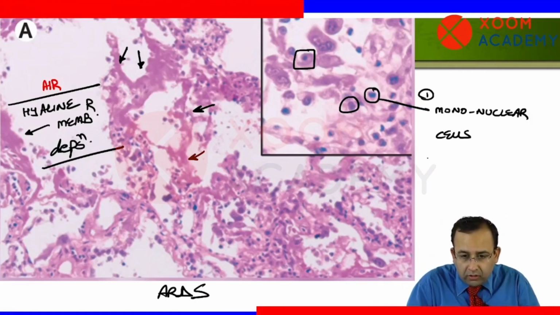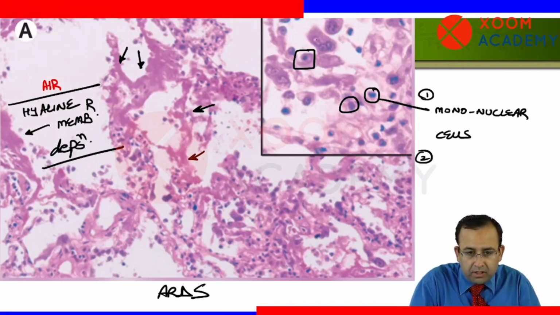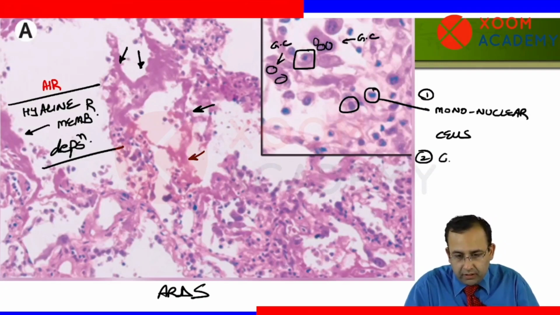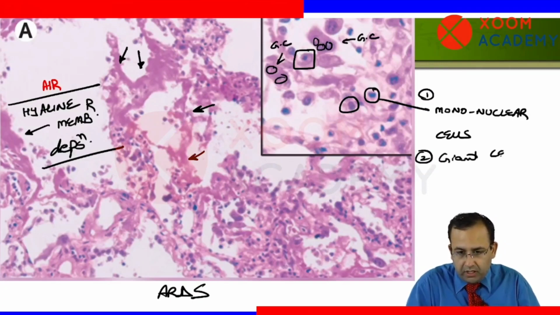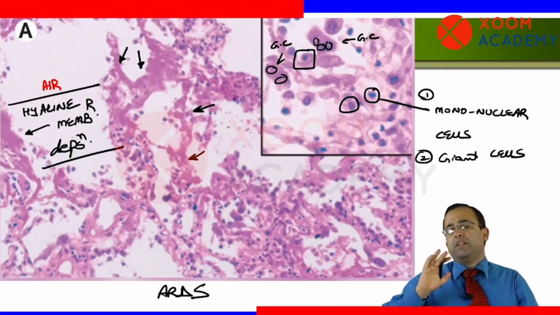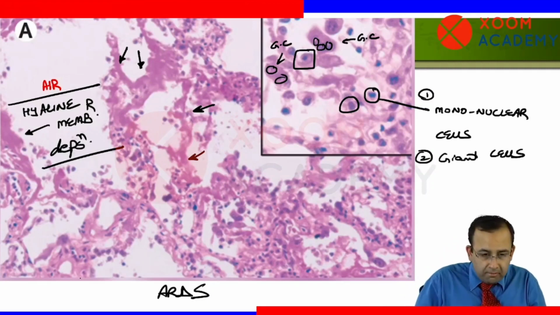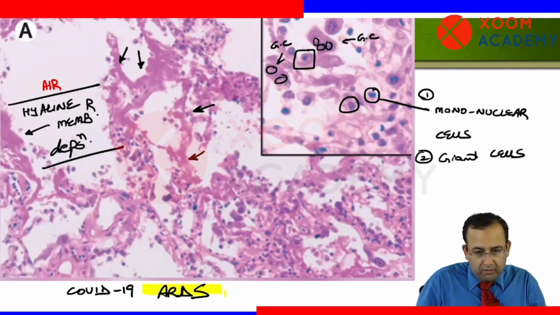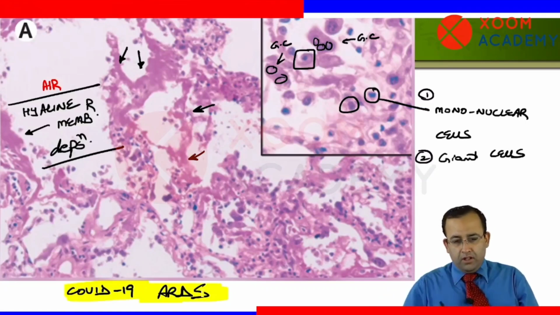And it is also associated with the presence of giant cells, cells with multiple nuclei. Look at this and this. Cells with multiple nuclei. These are the giant cells, which are indicative of viral cytopathic changes, making this a microscopy of COVID-19 ARDS.